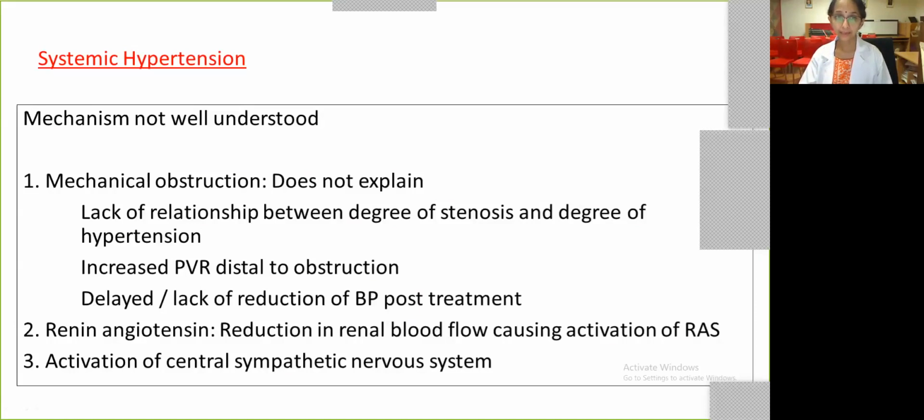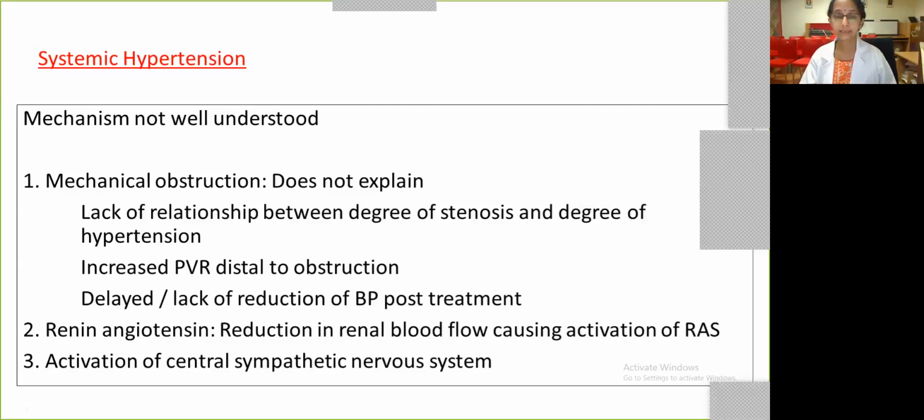So based on that, the thought process was, are there other reasons for systemic hypertension? And the possibility is, one, focusing on the renin-angiotensin mechanism, where because of coarctation we have reduced renal blood flow, which causes activation of renin-angiotensin system, and this probably contributes to hypertension.